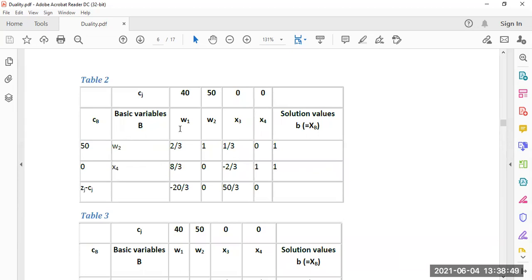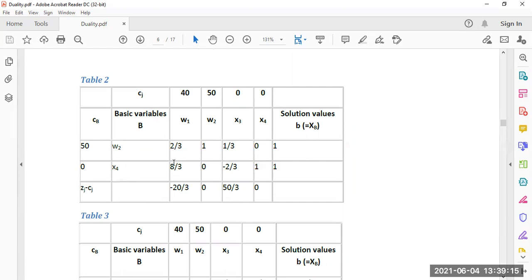Now again we make the zj minus cj. Here the most negative is 20 by 3, so this is the key column. So w1 is the entering vector. Now we have to find the minimum ratio: 1 by 2/3, that is 3 by 2, 1.5, and the other is 3 by 8. So this is the minimum ratio, so 8 by 3 is the key row. The outgoing vector is x4 and the incoming vector is w1.